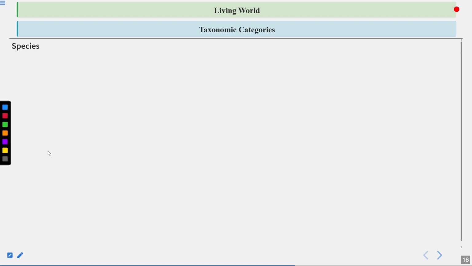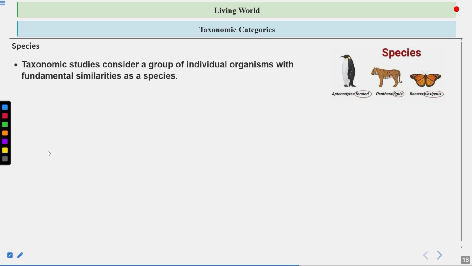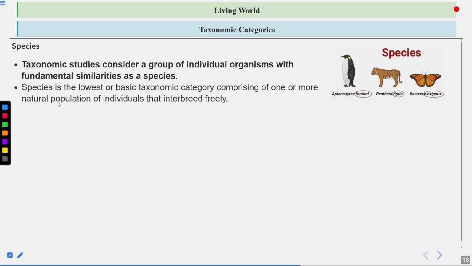Now let's talk about the species, which is the lowest most taxon. Taxonomic studies consider a group of individual organisms with fundamental similarities as a species. A species is the lowest or basic taxonomic category comprising one or more natural populations of individuals that interbreed freely. So members of a species can interbreed with each other, but they are reproductively isolated from other species.